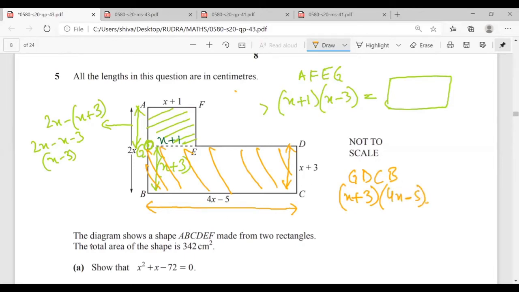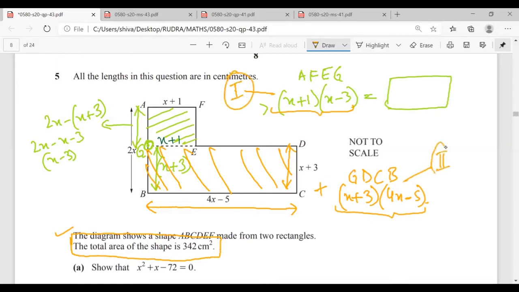And why am I doing this? Because the total area of the shape is 342 centimeters square. Mr. Rudra, have you understood? Yes, sir. So basically we need to calculate this and this, and sum both of these. So 1 plus 2 would be equal to 342. Mr. Rudra, any doubt? No, sir.